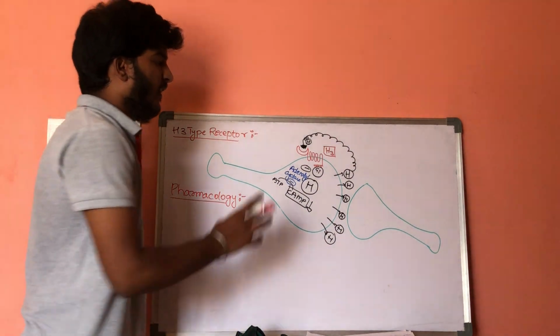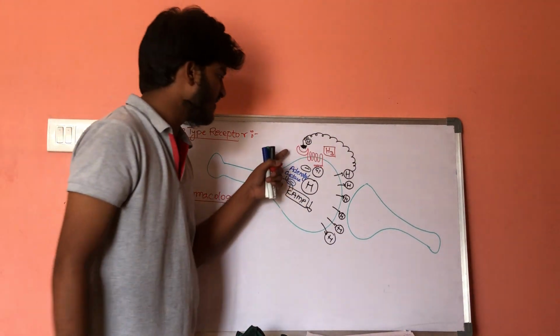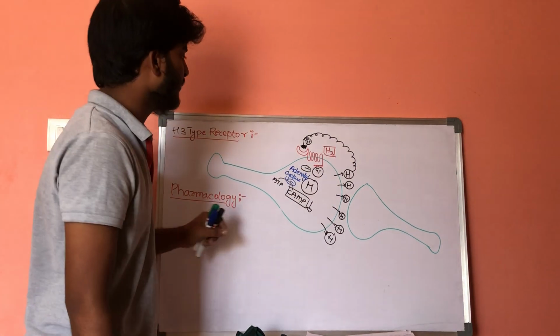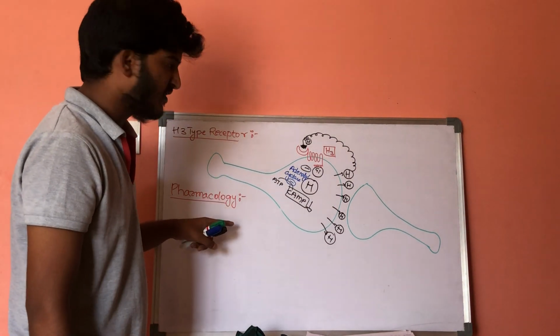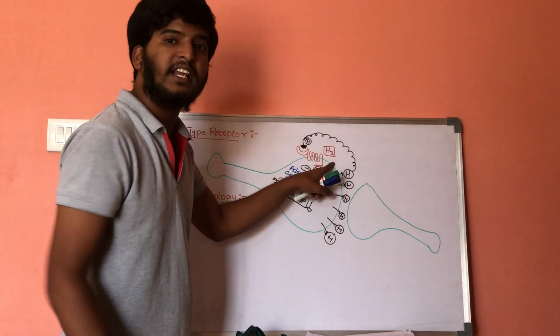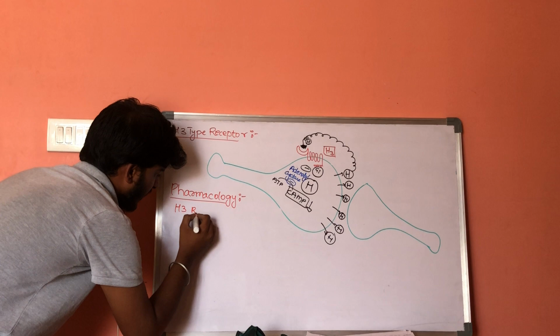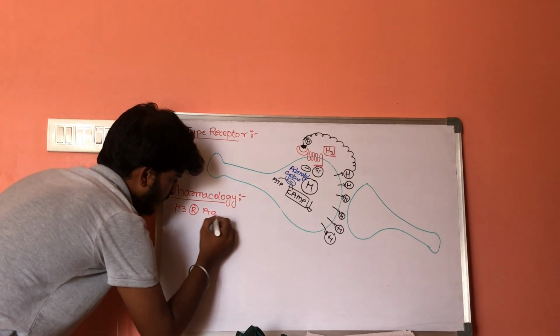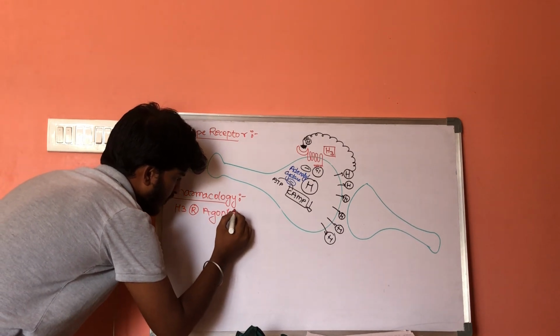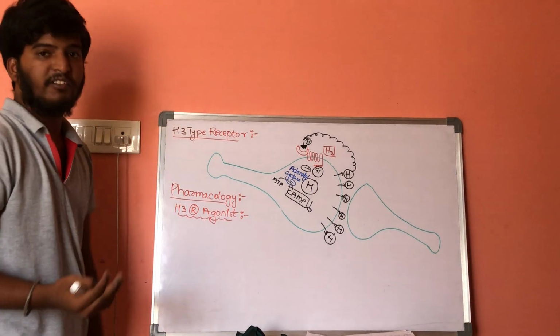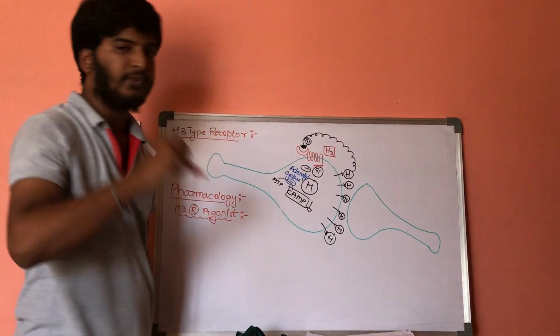Here the H3 receptors are associated with the G inhibitory protein, so the drugs given in this area should be H3 receptor agonists, which will increase the action of this H3 receptor.